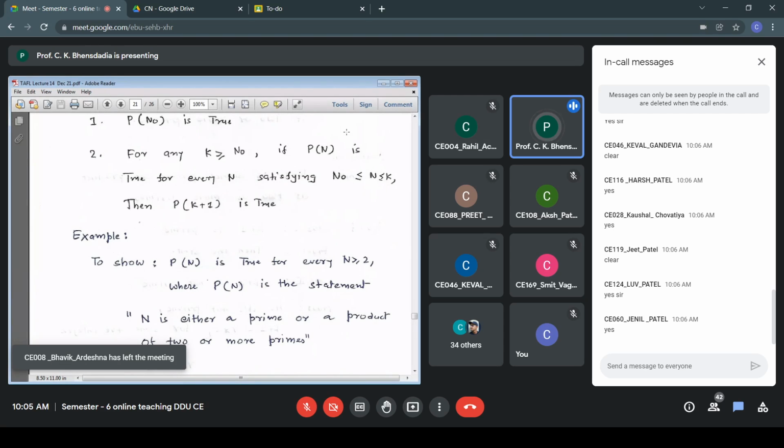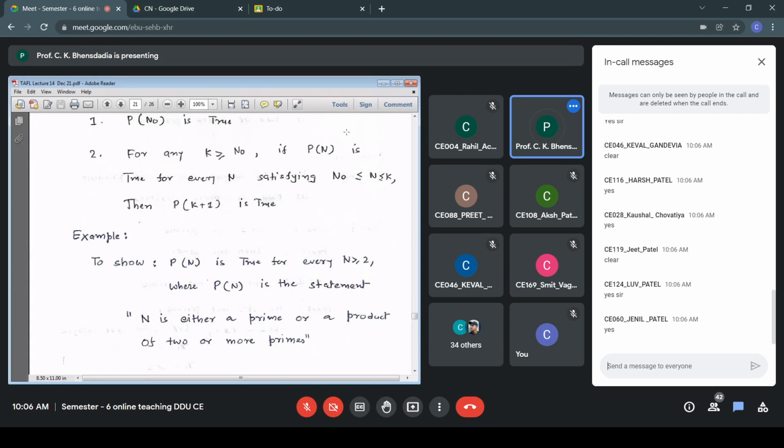For every n greater than or equal to 2, the statement is: n is either a prime number or a product of 2 or more primes. This statement we will prove using PMI.